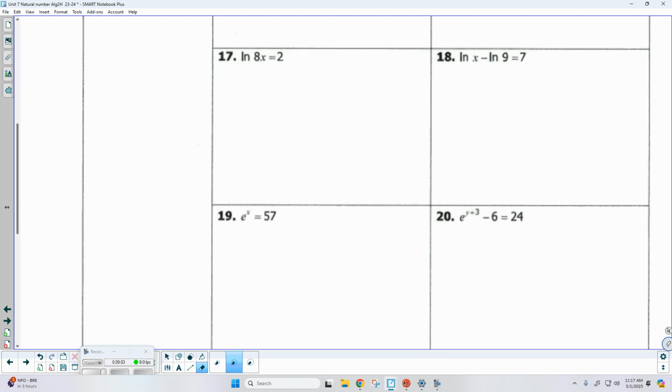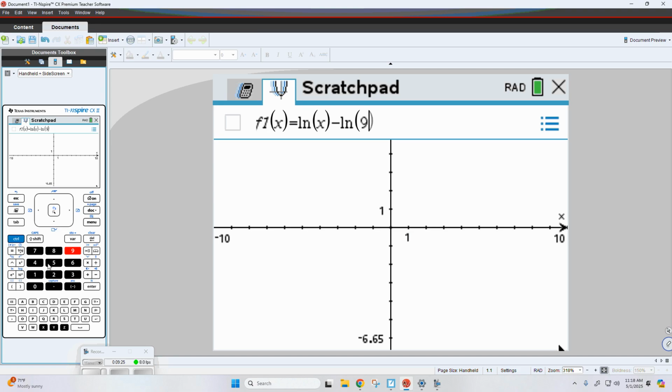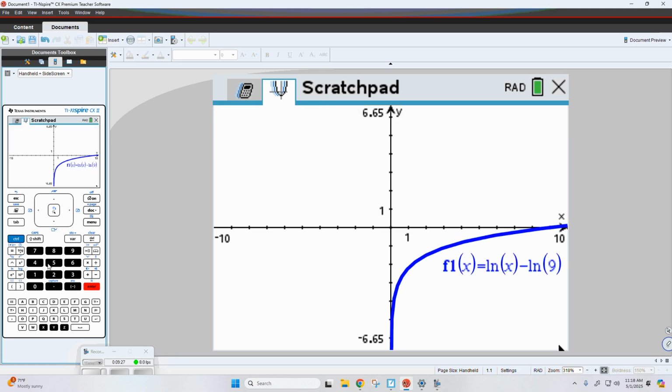What I want to do is take the left side of the equation and graph it. So over here on my calculator, I'm going to say Control e to the x. The natural log of x, and then minus the natural log of 9. So that's the left side of the equation. I'm going to push enter, and then I'm going to set this equal to 7. So I'm going to say tab 7. Now 7 is going to be up here, so I can change my menu.